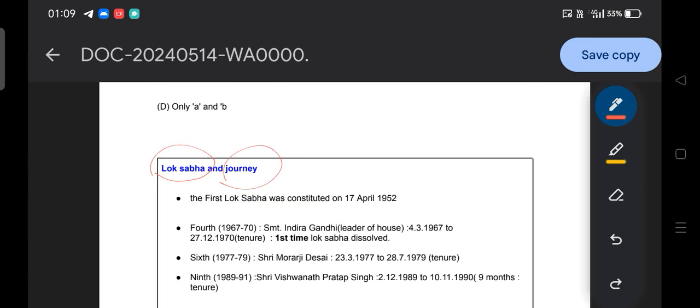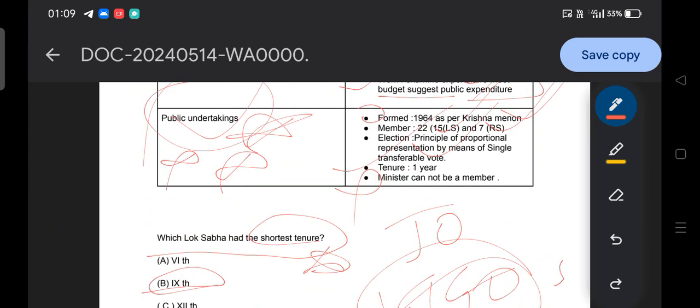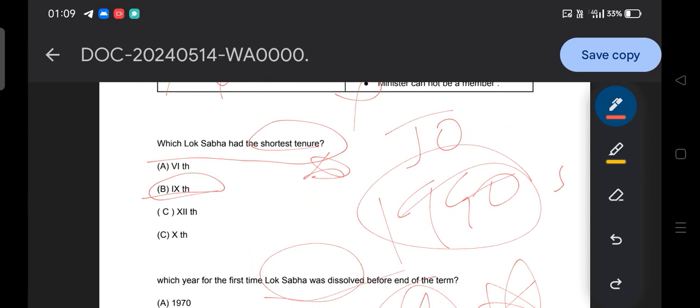Now come to the question regarding the shortest tenure of Lok Sabha. The question is, which Lok Sabha had the shortest tenure? Option A, sixth. No, sixth cannot be, because Rajiv Gandhi at that time had a full term. Then option 12, no, option 12 is also not, because during the time of the 12th, Atal Bihari Vajpayee became prime minister, I would say from 1990 to 2004.